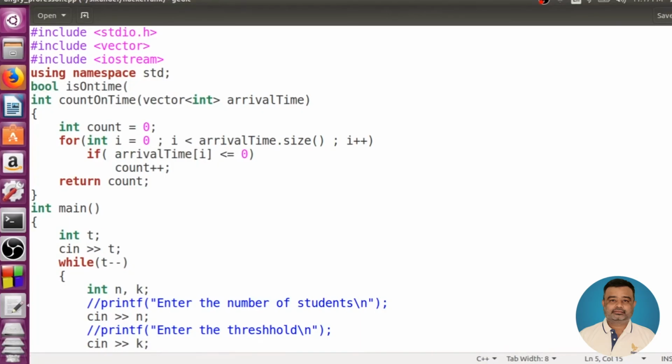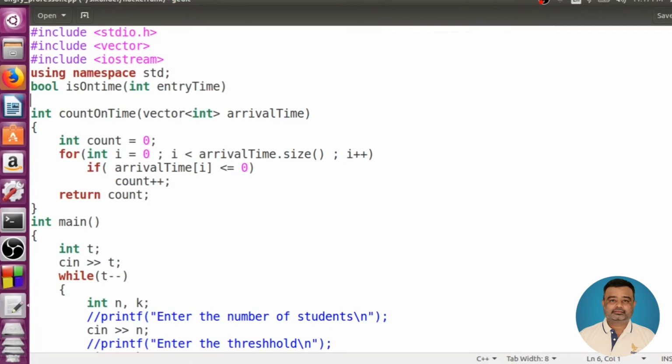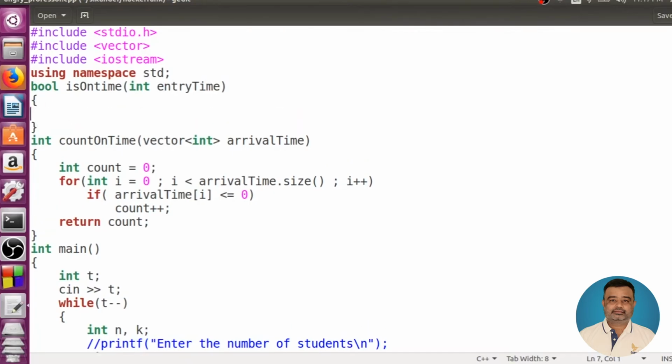I'll be passing the entry time of an individual student. Now, if the entry time, which is a single element, is less than or equal to 0, I'd like to return true, otherwise I'd like to return false.